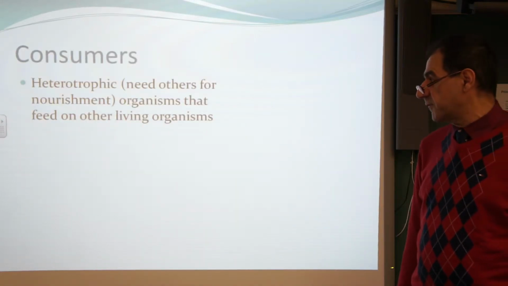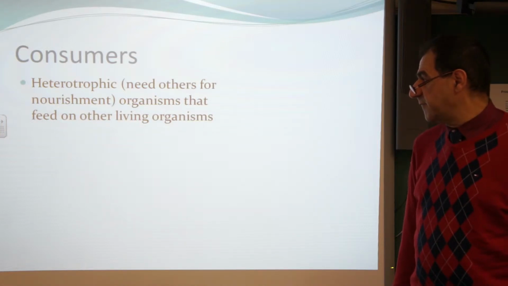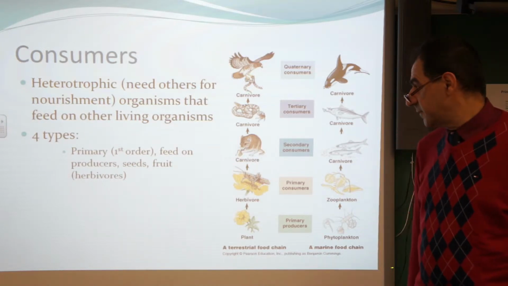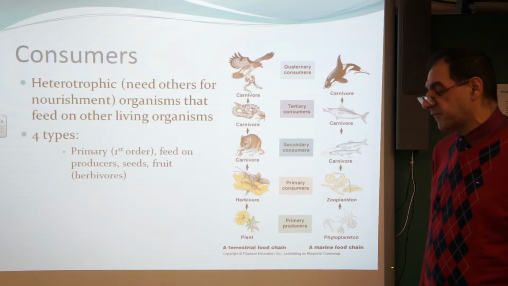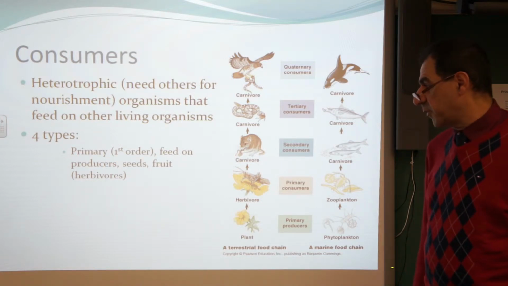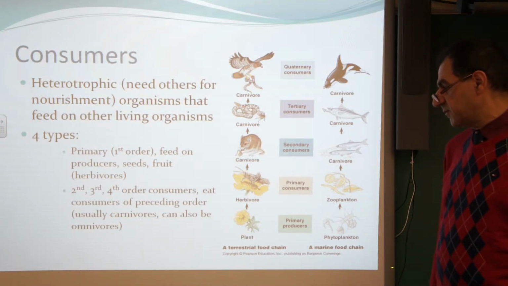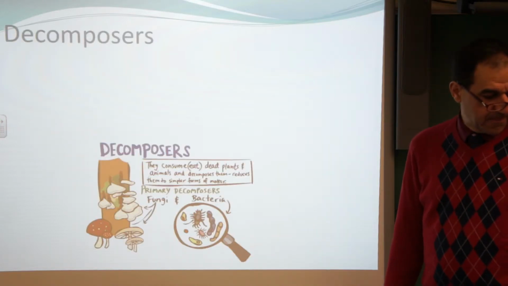Consumers are heterotrophs. They need others for nourishment, and they feed on other living organisms. There are 4 types. Primary, first order, that feed on producers, seeds, fruits, those are called herbivores. And secondary, third and fourth order consumers, which eat consumers of the preceding order. They're usually carnivores, but can be omnivores.